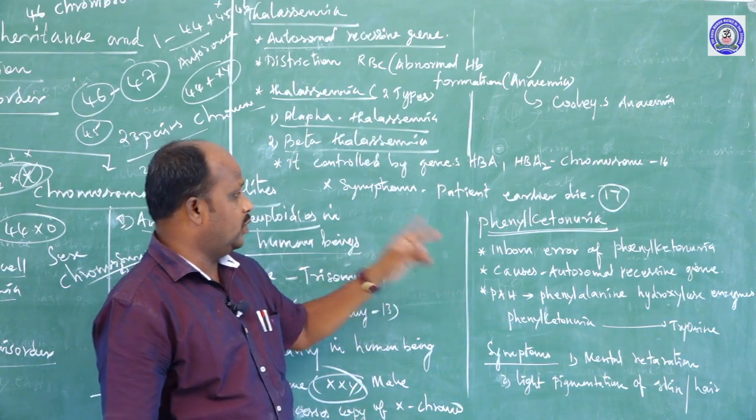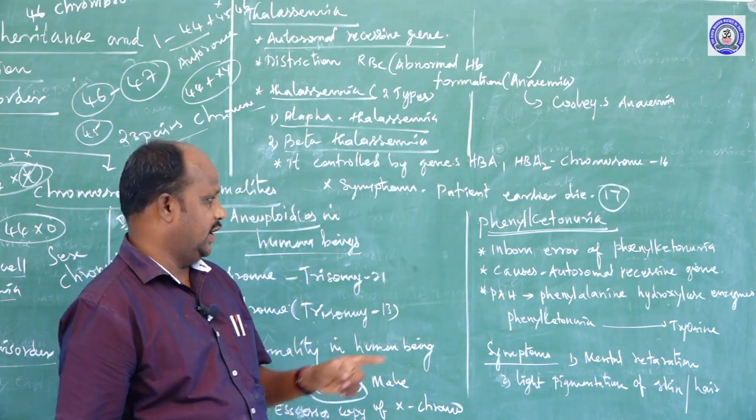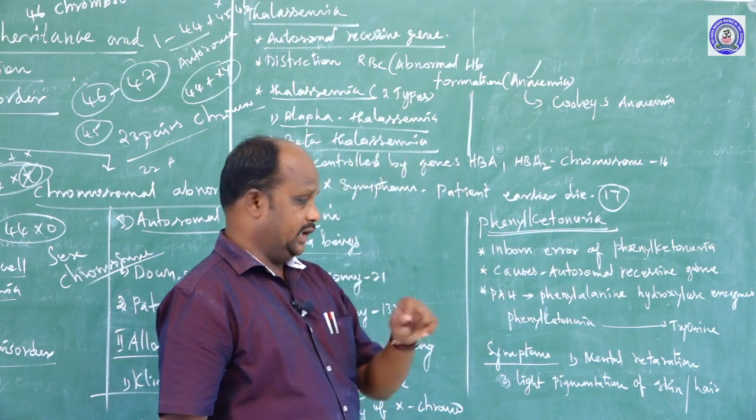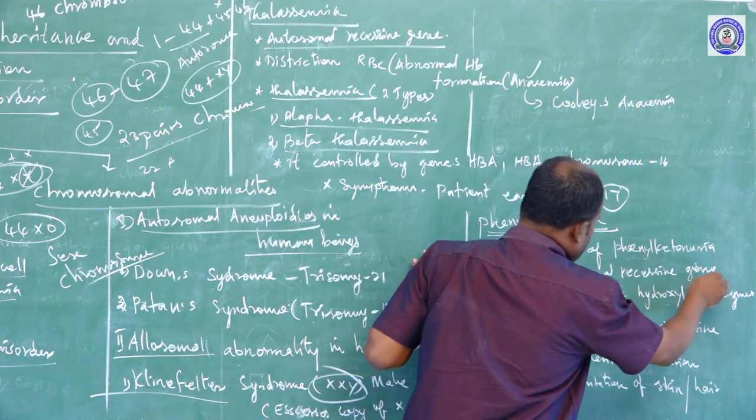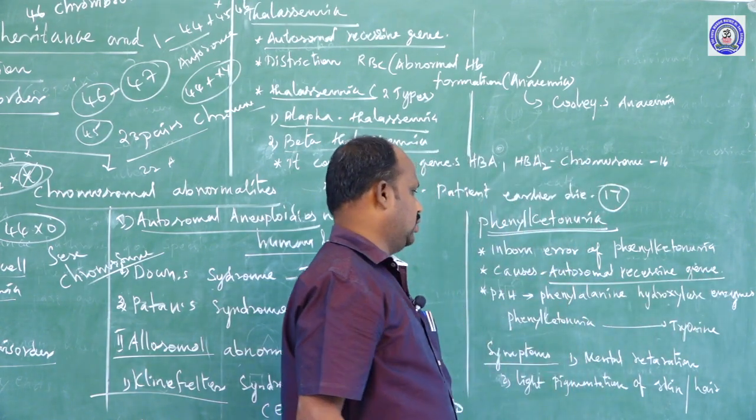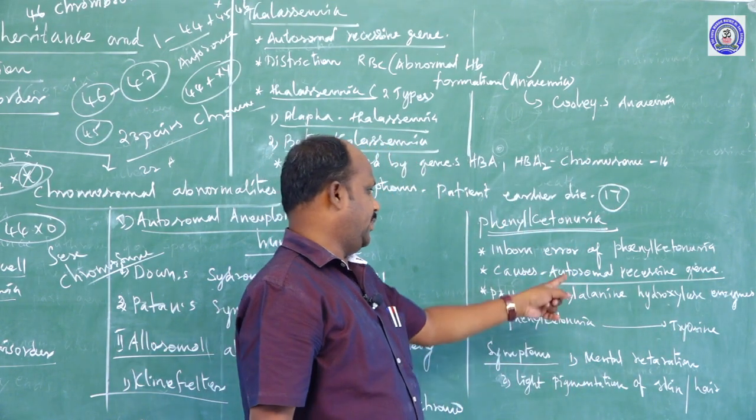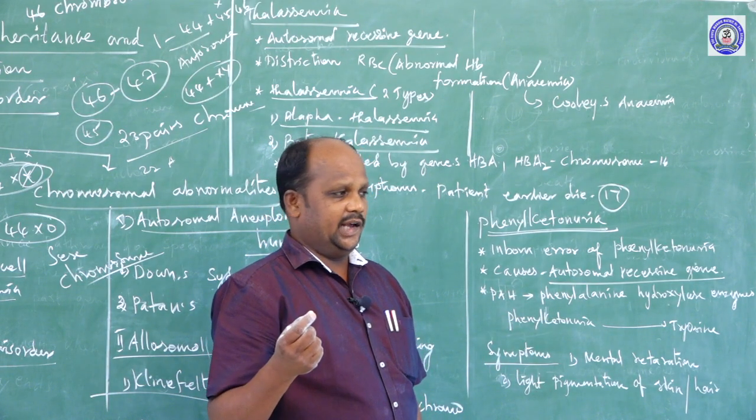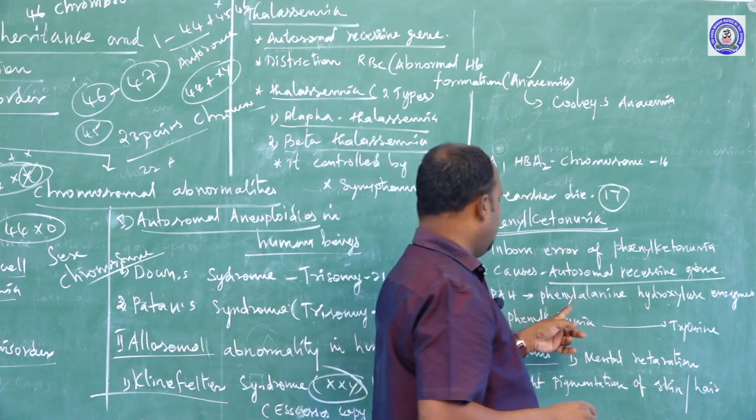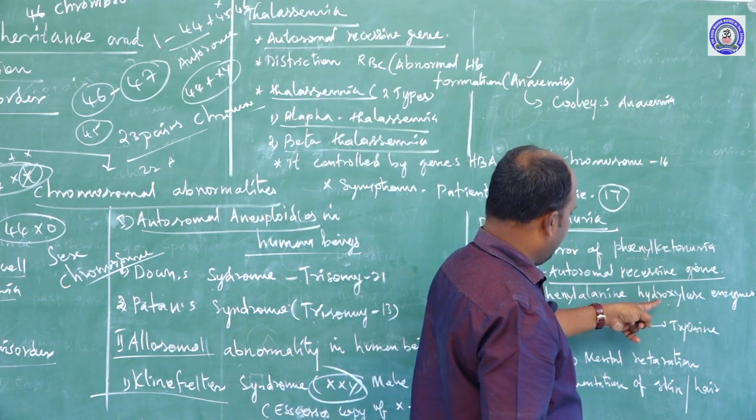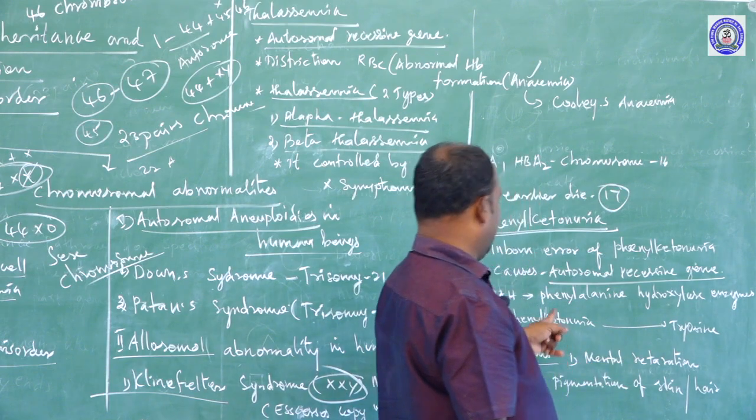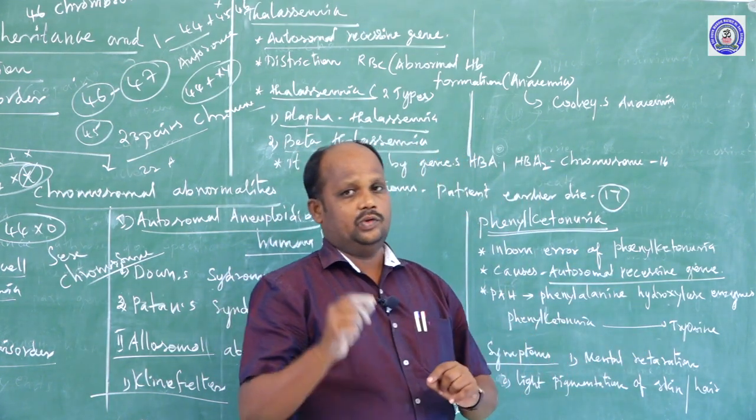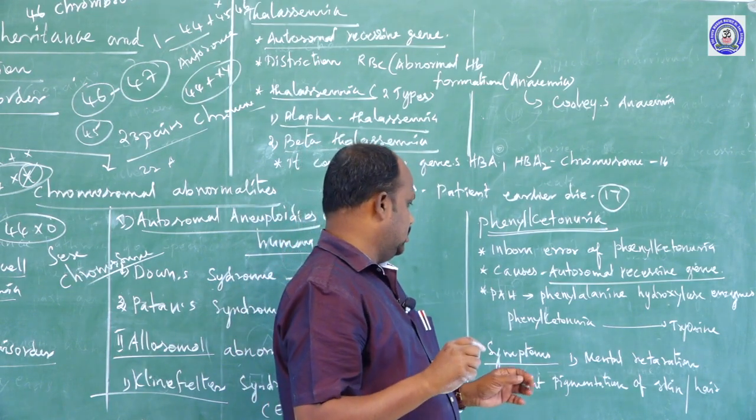Phenylketonuria is one type of genetic disorder. It is an inborn error disease. It is caused by autosomal recessive genes. In phenylketonuria, there is one type of enzyme, phenylalanine hydroxylase. The normal enzyme converts phenylalanine into tyrosine. The tyrosine helps form melanin pigments.